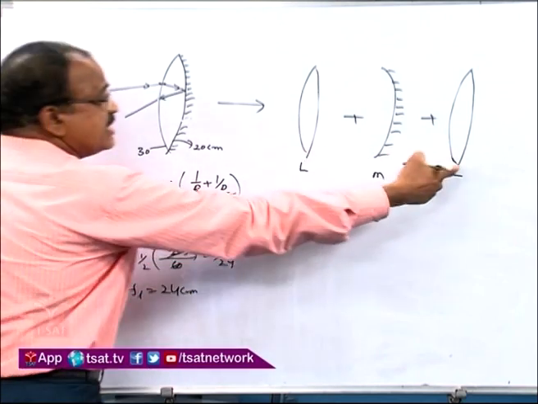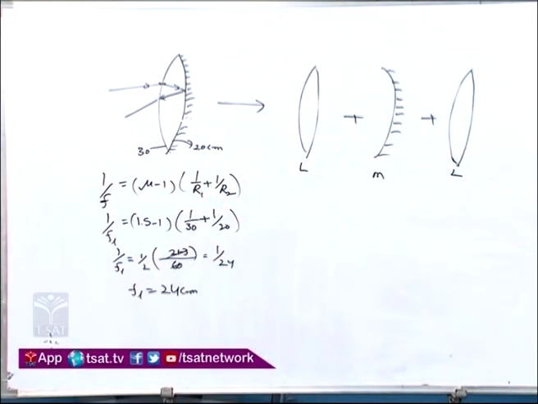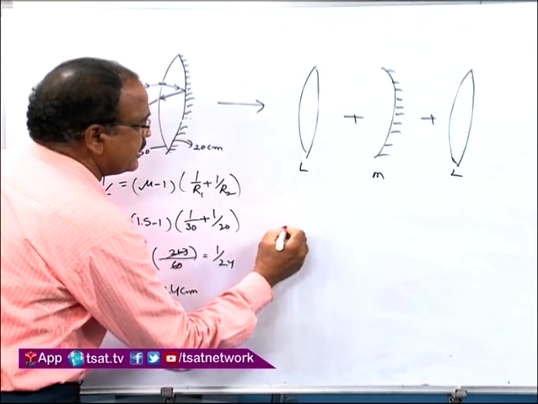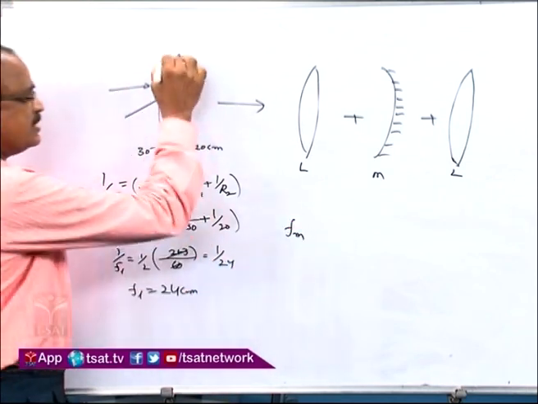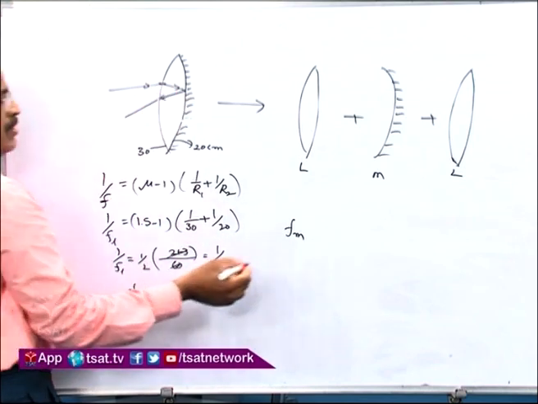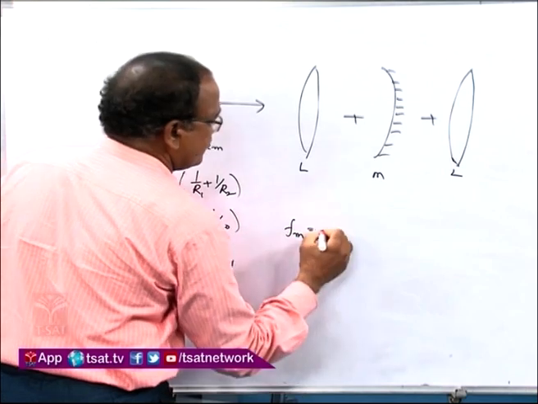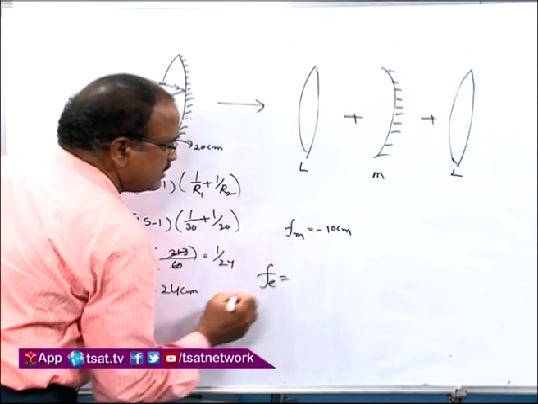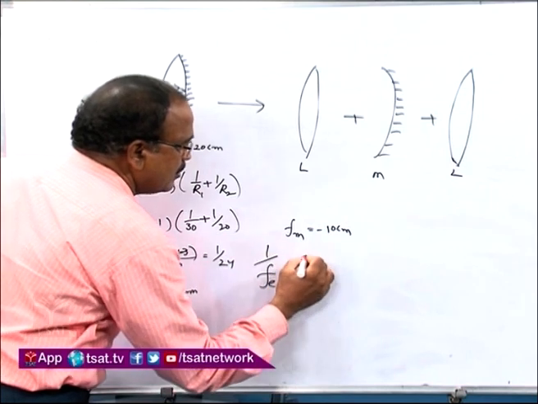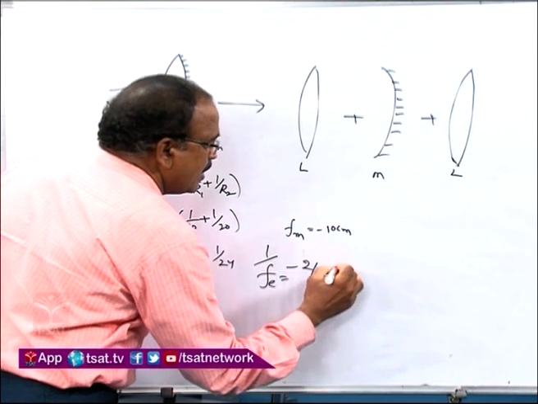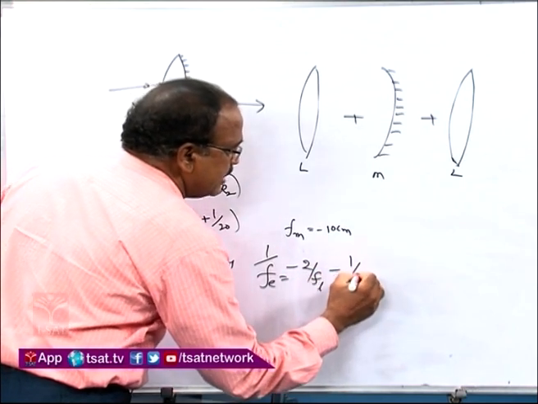Now, like this, 2 lenses are there, the refraction taking place 2 times. Now, here this total effective, this FM is equal to the radius of curvature, it is also the radius of curvature of the concave mirror. Now, here this radius of curvature is 10 centimeters. Now, the total effective focal length, so we are taking 1 by, now minus 2 by FL, and this is minus FM.